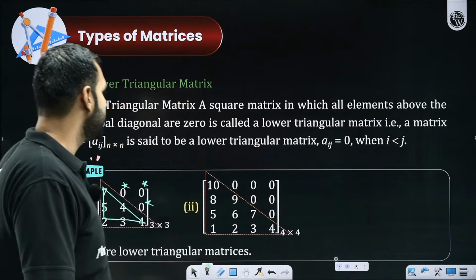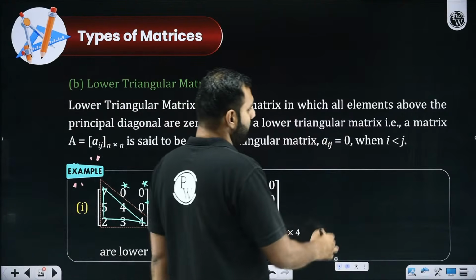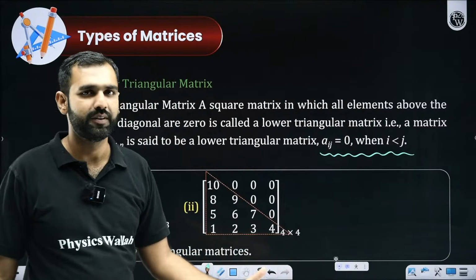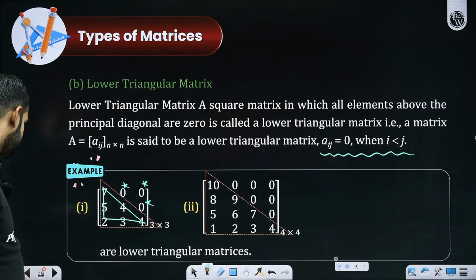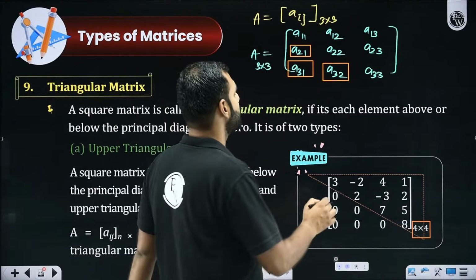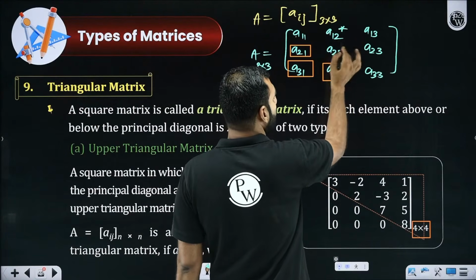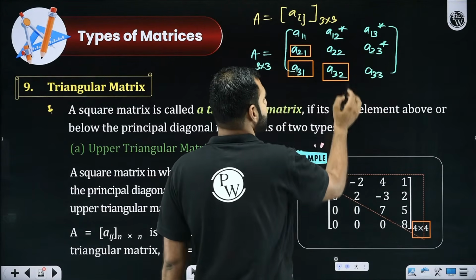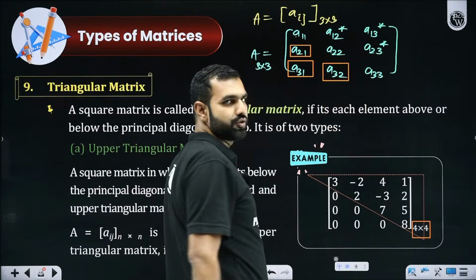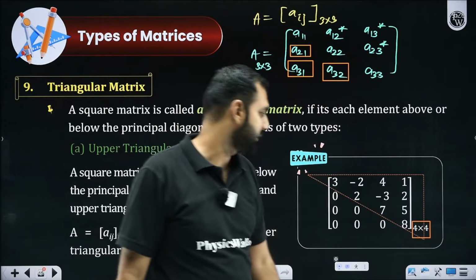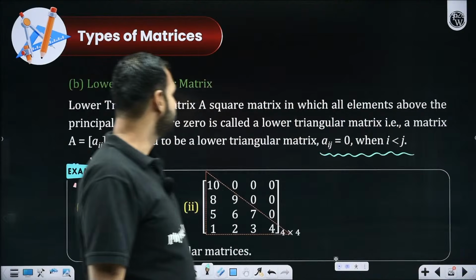With this, remember this conclusion here. As long as i is less than j, aij will be 0. Sir, i is less than j, what does it mean? I hope you must have noticed it here. i less than j, pay attention. Sir, 1,2: i less than j. 1,3: i less than j. 2,3: i less than j. So if these upper three become 0, do you not think I'll get a lower triangular matrix? That's exactly what we are being told here.